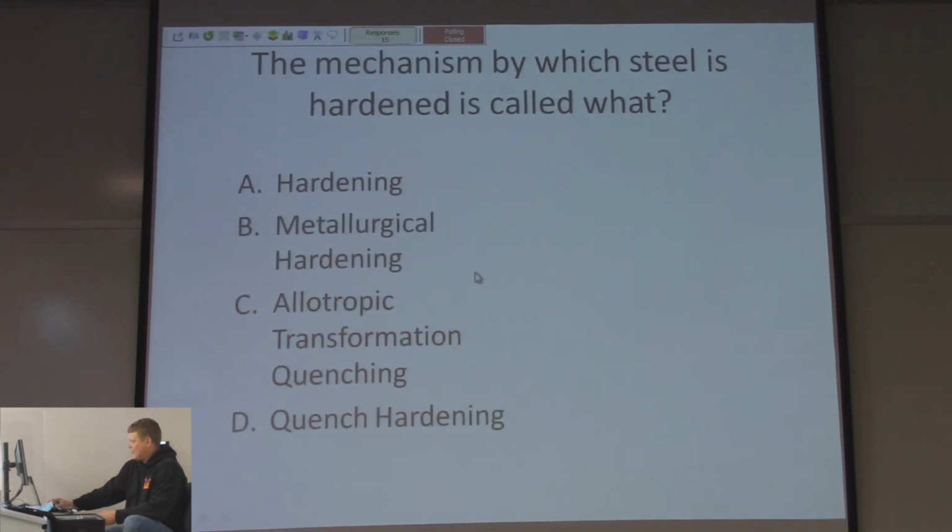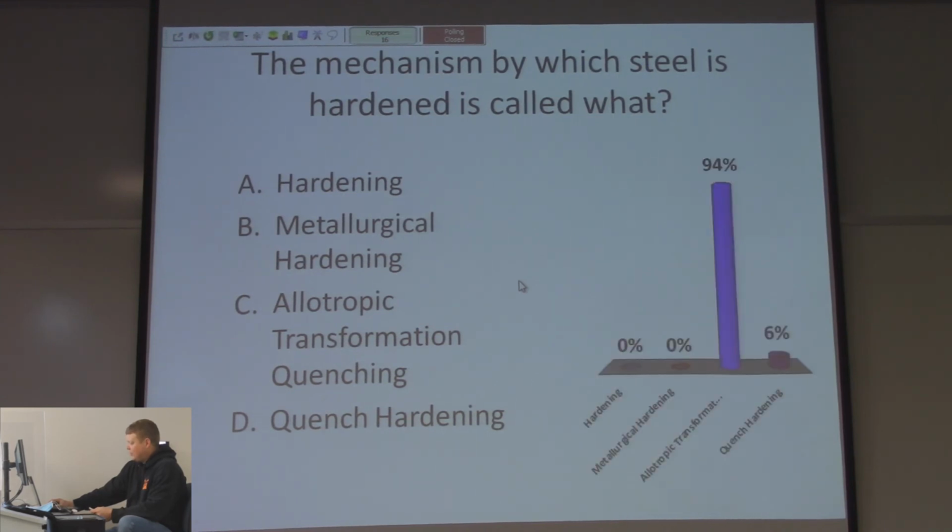The mechanism by which steel is hardened is called what? Hardening, metallurgical hardening, allotropic transformation quenching, or quench hardening. These fake questions suck. It's not really a fake question. 94% of you are correct. Allotropic transformation quenching is the mechanism by which steel is hardened, right? It means it takes two different phases, right?